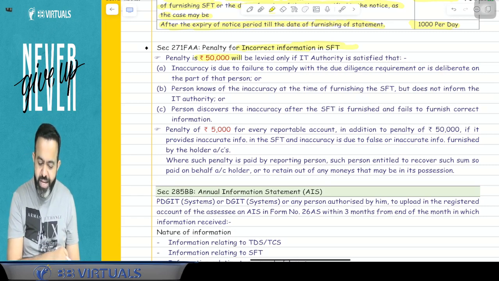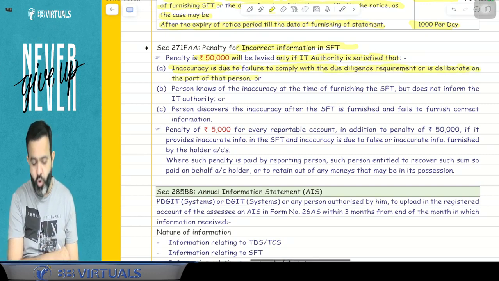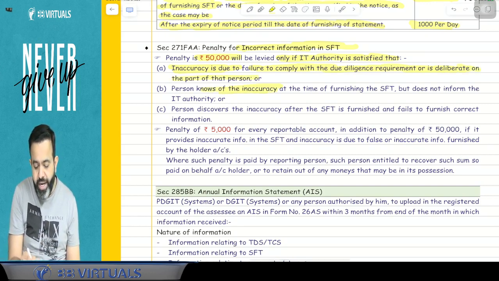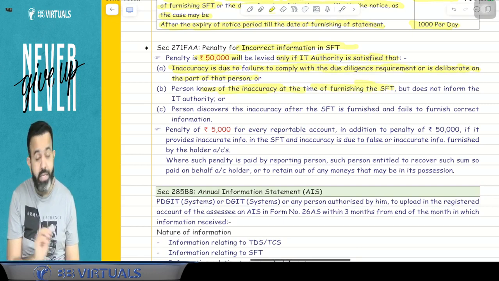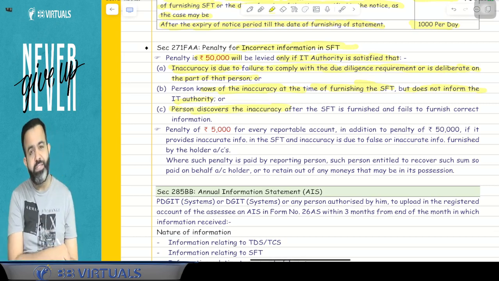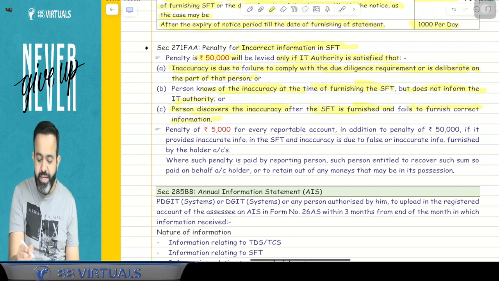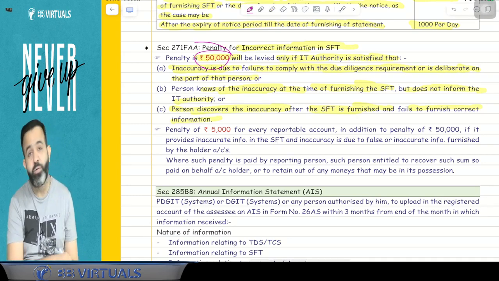So what this section says is that the penalty of 50,000 will be levied only if the IT authority is satisfied that the inaccuracies are due to failure to comply with the due diligence requirement or deliberate on the part of that person, or the person knew of the inaccuracy at the time of furnishing the SFT but did not inform the IT authority, or the person discovered the inaccuracy after the SFT was furnished and failed to furnish the correct information. Then guys, there will be a penalty of 50,000.